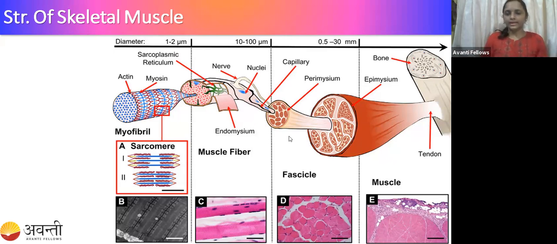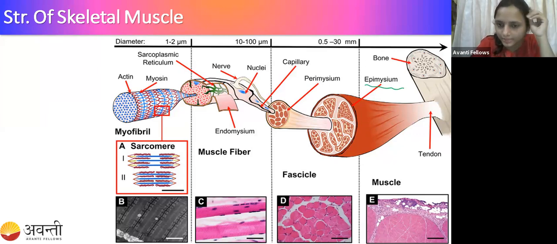Okay, let us see how the muscle is made up. First, this muscle is attached to the tendons, which are connective tissue. The tendon is attached to the bone. Here you can see the muscle is covered by a connective tissue called the epimysium.